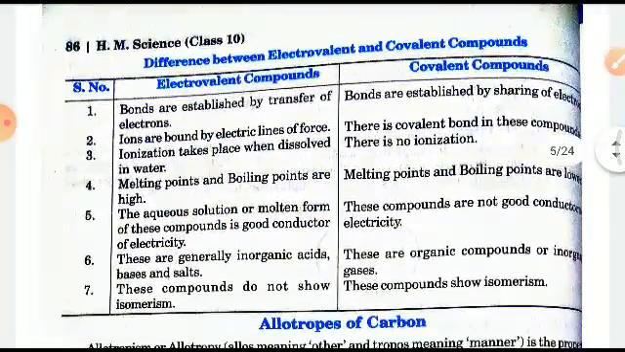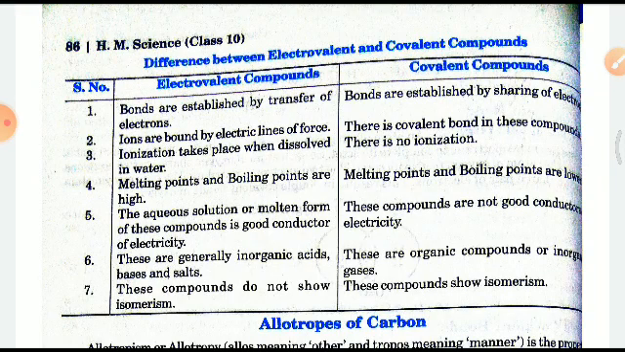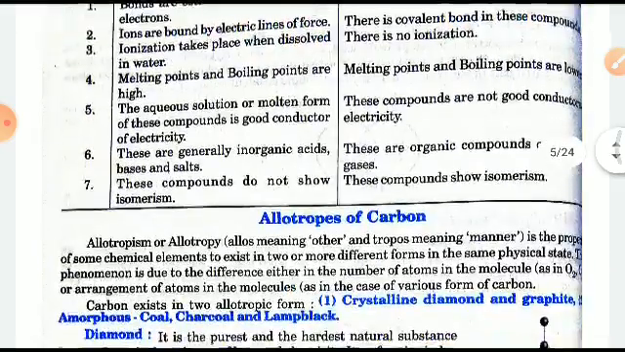Now this chart shows some differences between electrovalent and covalent compounds, right? We all know the electrovalent bond is formed by transfer of electrons, whereas here it is sharing of electrons. In electrovalent compounds, ionization takes place when dissolved in water. Ionization does not take place in covalent compounds, right? Melting and boiling points are high in electrovalent compounds, while in covalent compounds they are low. Electrovalent compounds are generally solids, with few liquids and gases, while covalent compounds are generally liquids and gases, right? And so on and so forth.